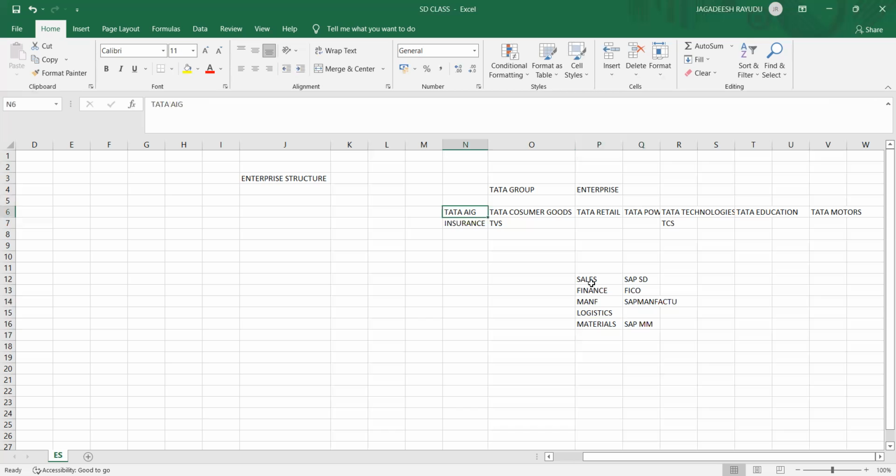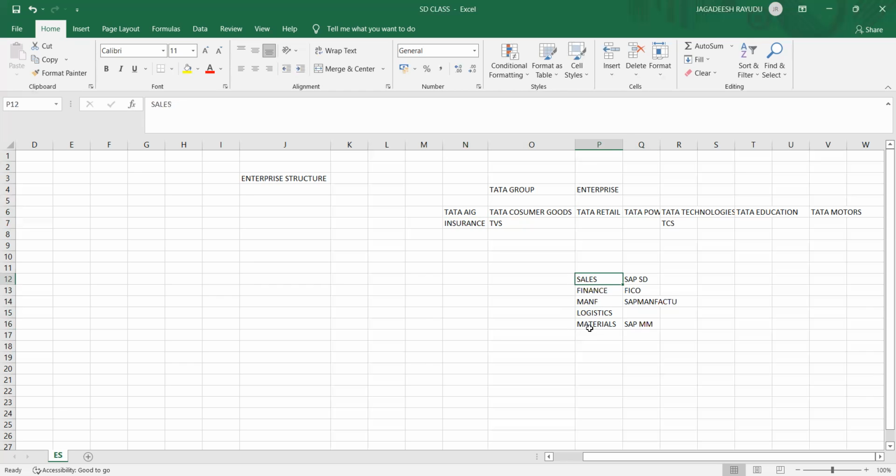Okay, so direct tradable goods or services, products, materials, they will create it as such. In that case they might not require logistics, because insurance you will sell it, but you need not send it through some big vehicle or something like that. So it depends on the customer requirements.